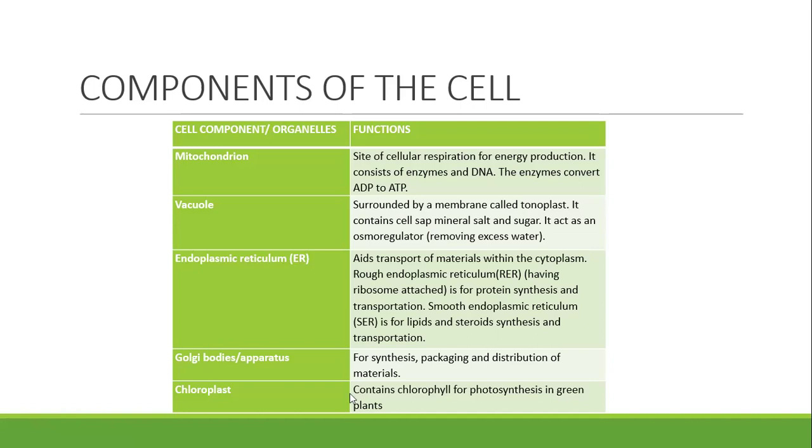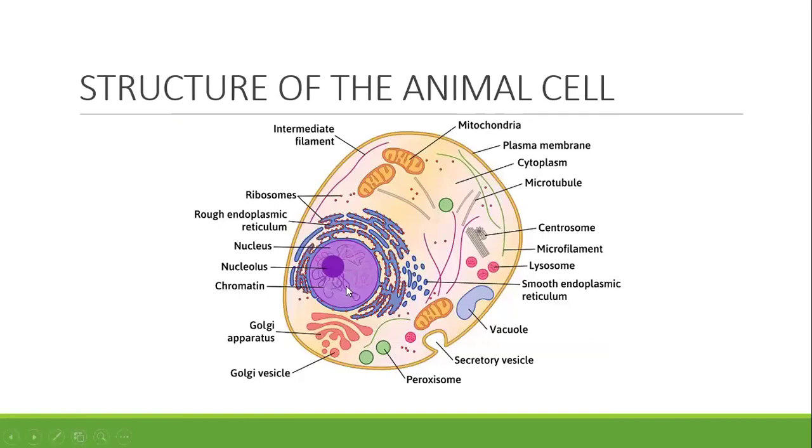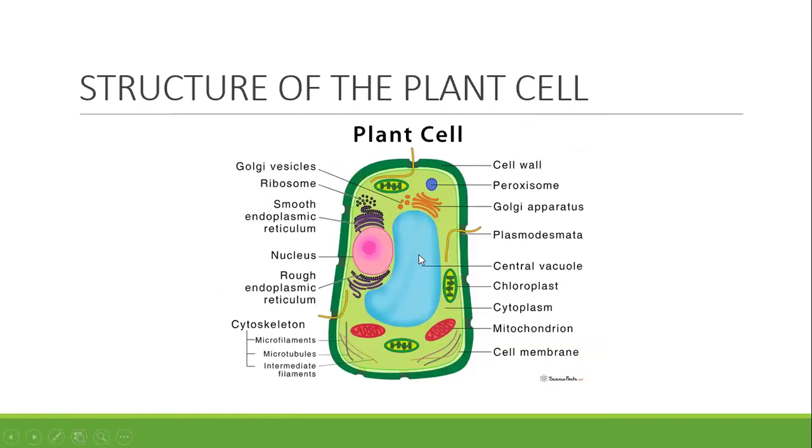Next one is the vacuole. Here it says the vacuole basically acts as an osmoregulator. Osmoregulator means that it helps to regulate the body's osmotic level. It simply helps to remove excess water from the cell. As you can see, in our animal cell it is very small, while in our plant cell it is centrally placed and very, very big.